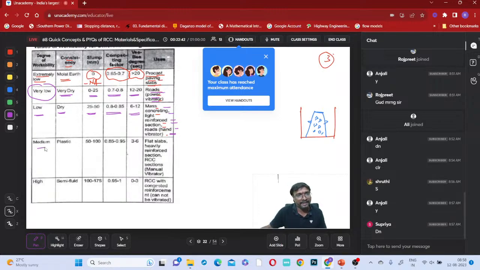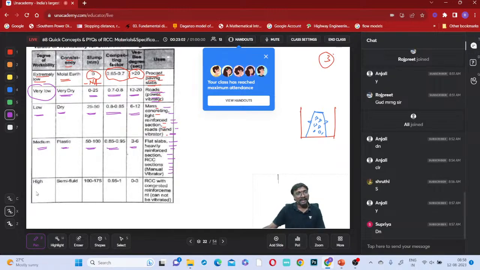Medium workability means the condition looks like plastic. 50 to 100 slump value, 0.85 to 0.95 compaction factor, 3 to 6 seconds is the VB value. So where we have to use it? Flat slabs, heavily reinforced concrete sections. So RCC sections with manual vibrator we have to use.